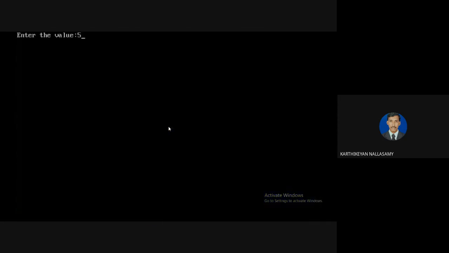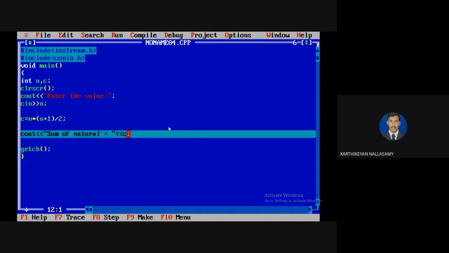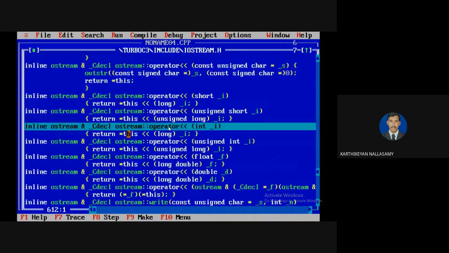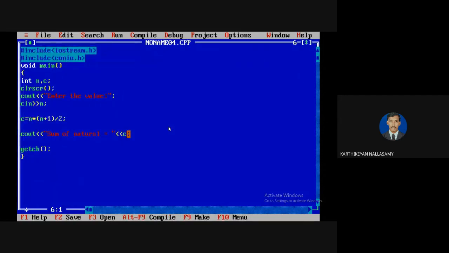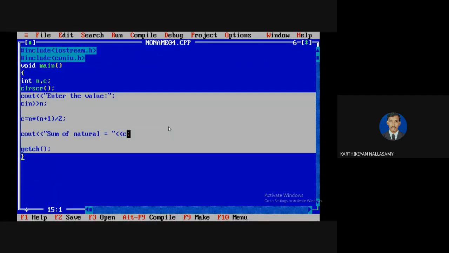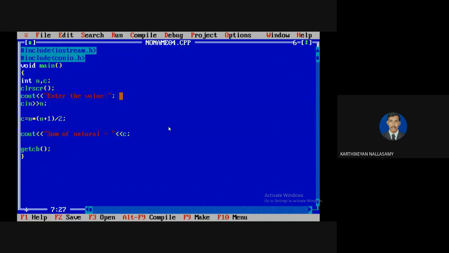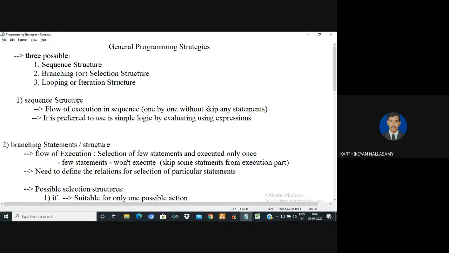It asks for some value. So here, all the statements in the program are executed one by one without skipping anything, and every statement is executed only once. This is called a sequence structure. So if the structure is a sequence, every statement in the program is executed from top to bottom without skipping any statement, and each statement is executed only once. Then it is called a sequence structure.